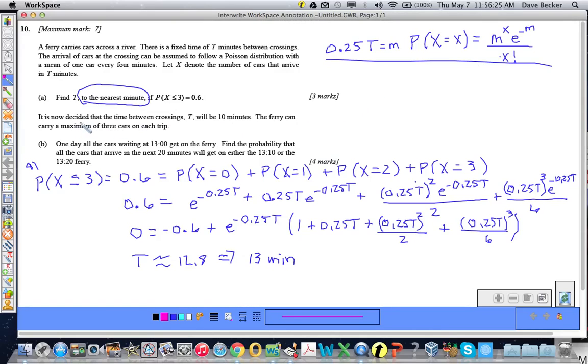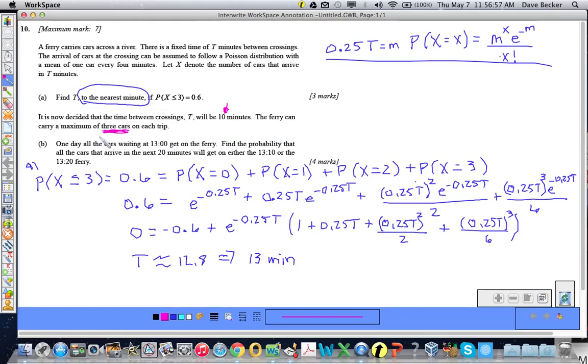It is now decided by the king or queen of the ferry carrier that the time between crossings t will be 10 minutes. So part A is going to have nothing to do with part B. Well, a little bit. Well, no, not part A. This part will. The ferry can carry a maximum of 3 cars. Huge, huge. If you miss that, you're not going to be able to solve the problem. It gets lost, especially when you have to read all this nonsense down here.